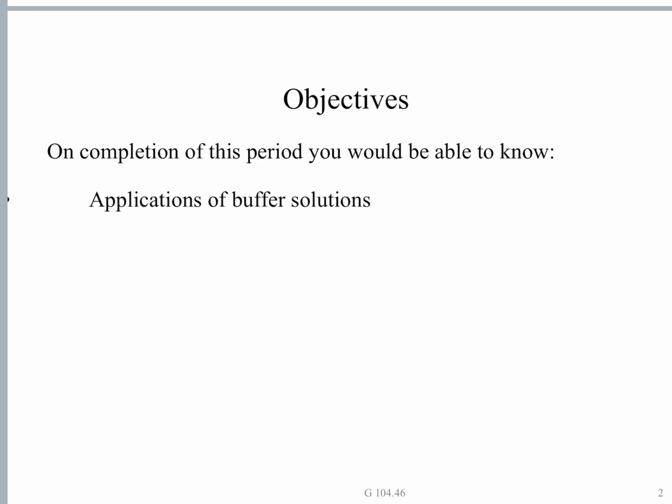Okay. Why does it happen? Because the buffer solution is said to possess reserve acidity and reserve basicity. We classified buffer solutions into two types: acidic buffer, whose pH lies in the acidic region, and basic buffer, whose pH lies in the basic region. And we also checked why the pH of buffer solution doesn't change on addition of either acid or base. In effect, that is called buffer action. We have seen what is the reason for the buffer action.